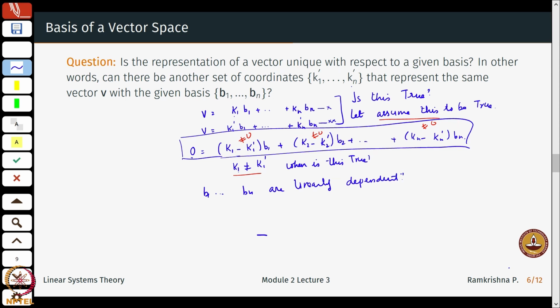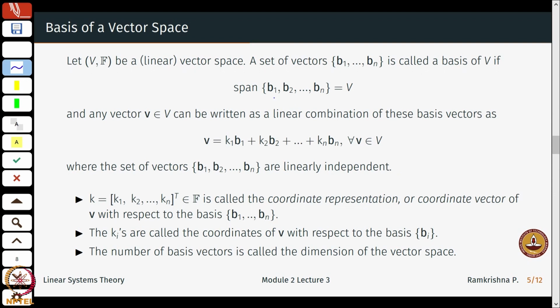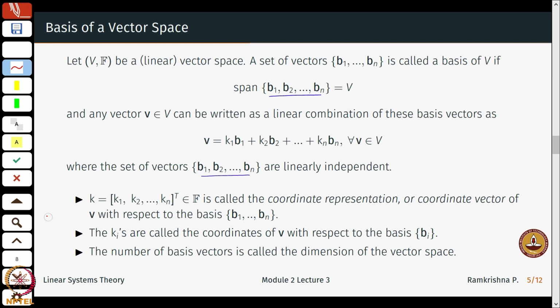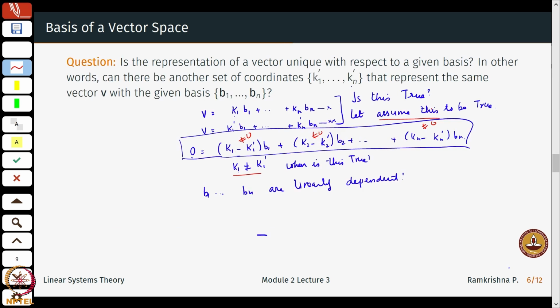Okay. What does the definition of basis say? Well, the definition of span or the basis is that b1 till bn must be linearly independent, and therefore, if this assumption were to be true, then b1 till bn are linearly dependent, which is a contradiction.